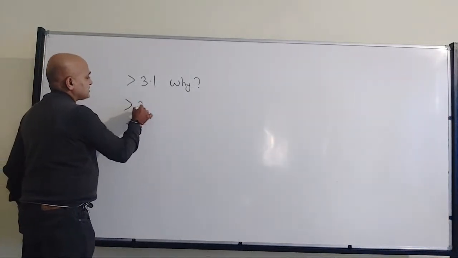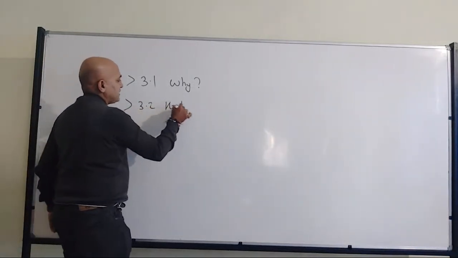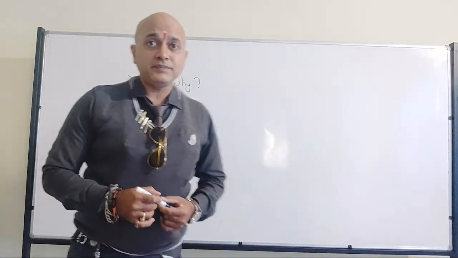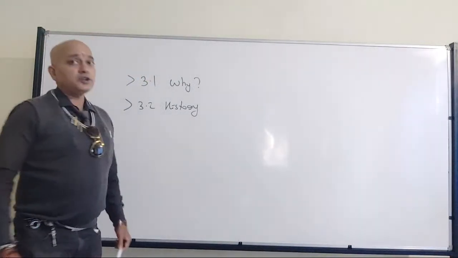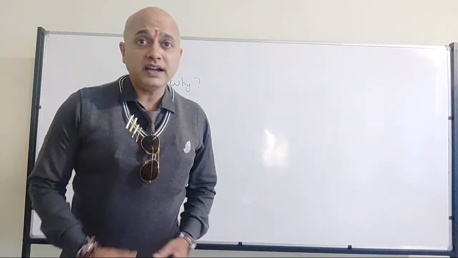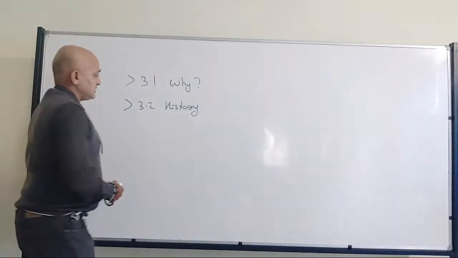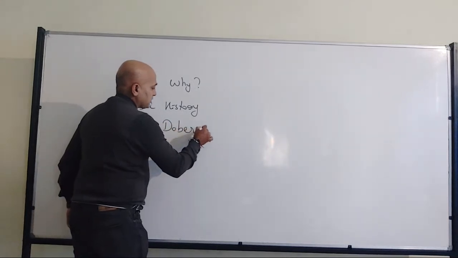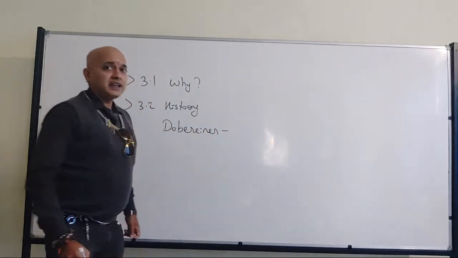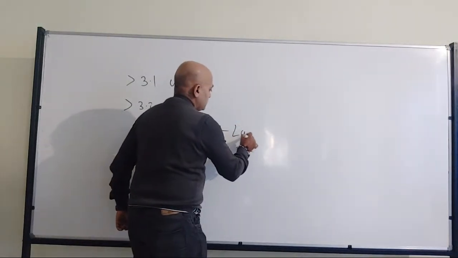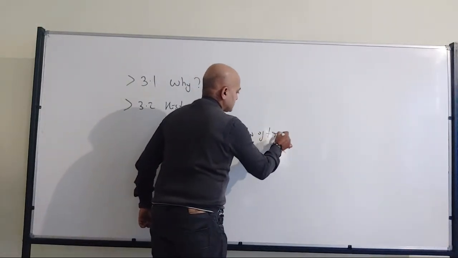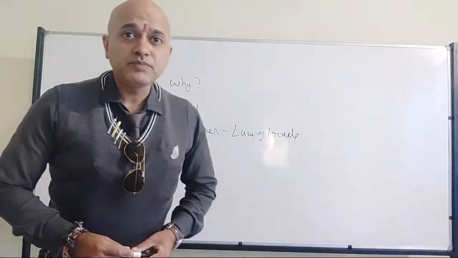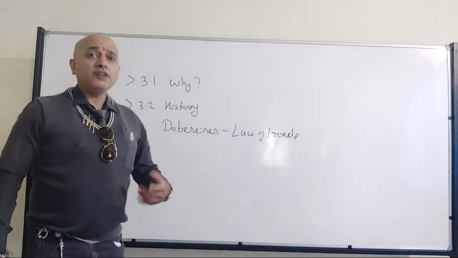Next, 3.2, that's where we discussed history. When it comes to history, who all have contributed and where it has been done, that's what we discussed. First one is Doberiner. We discussed Doberiner, where he talks about the law of triads. What is the law of triads?